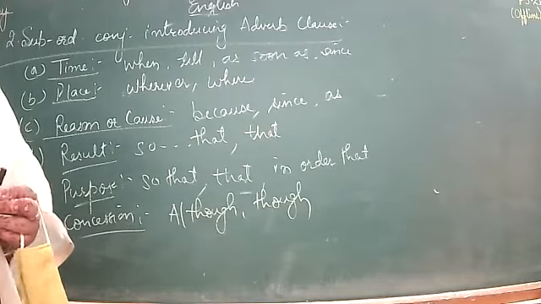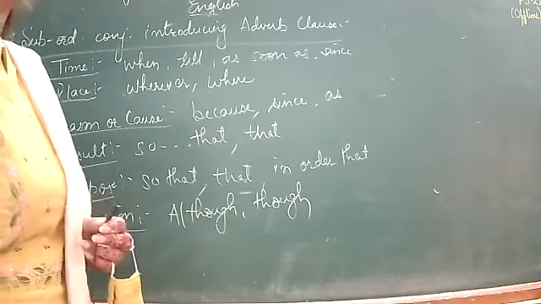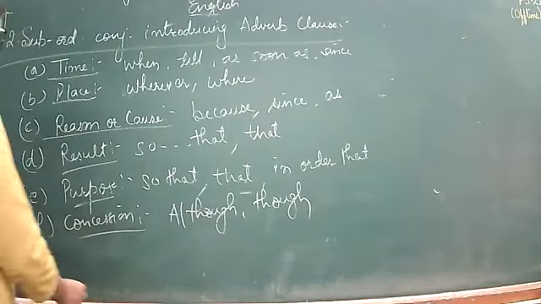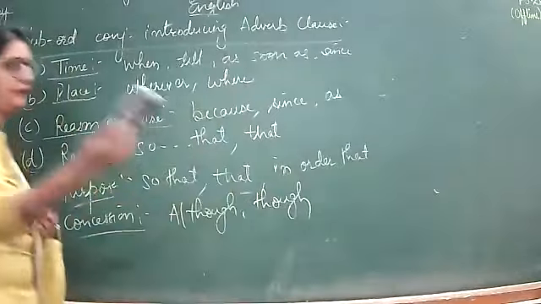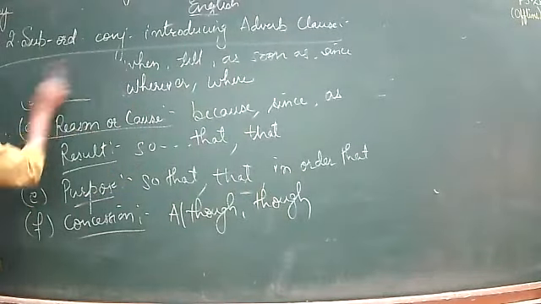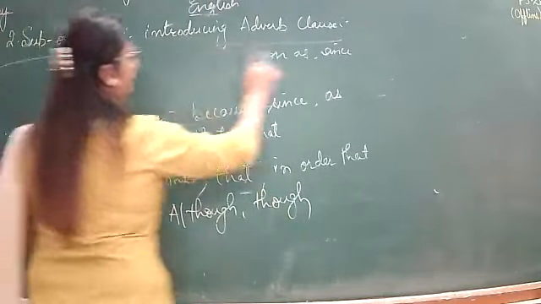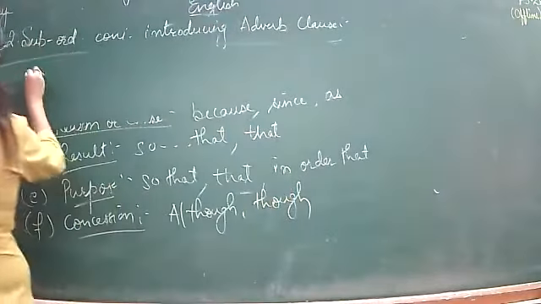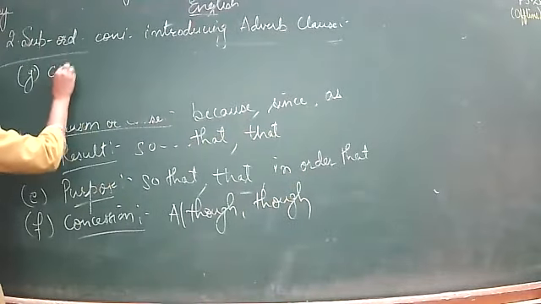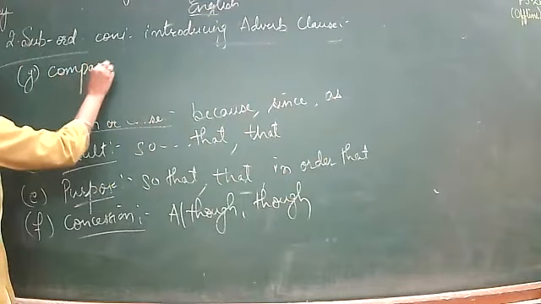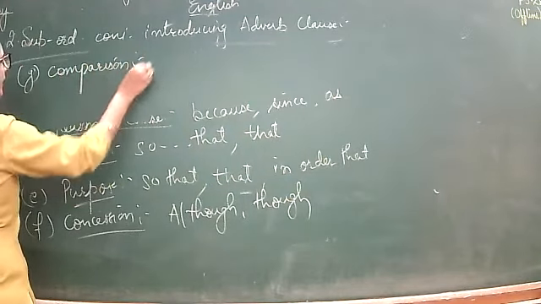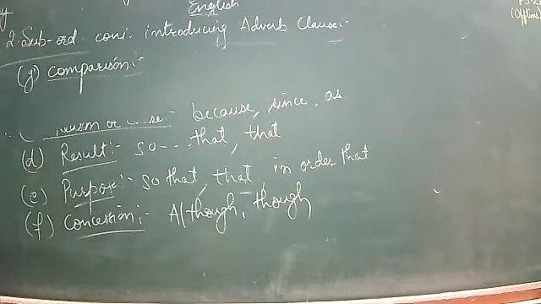So next afterwards we are having comparison. Now in comparison what we have?